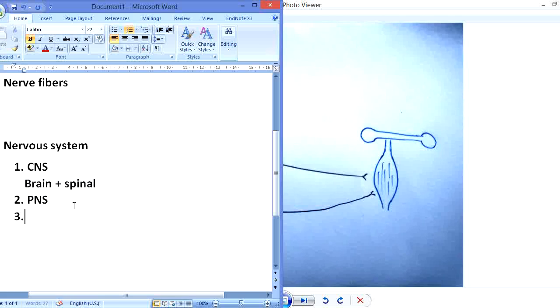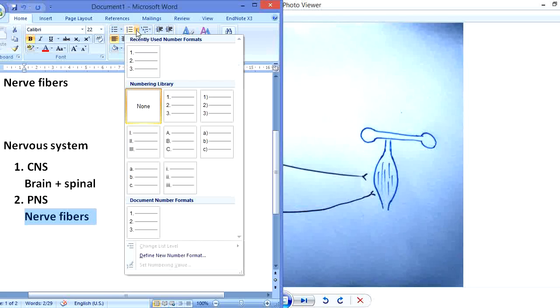Now coming toward the peripheral nervous system. The peripheral nervous system has two types. As I have already told you, the peripheral nervous system is actually the nerve fibers which exist outside the central nervous system, and these nerve fibers are of two types. These two types of system made by the peripheral nervous system are,